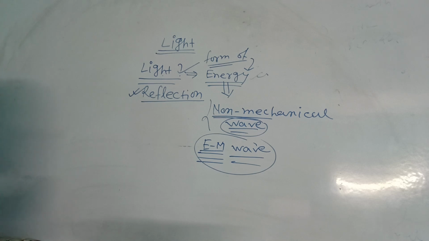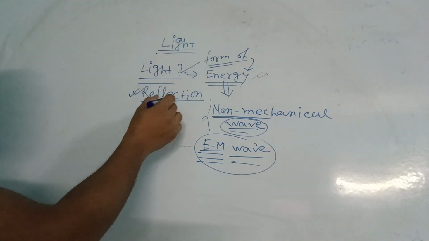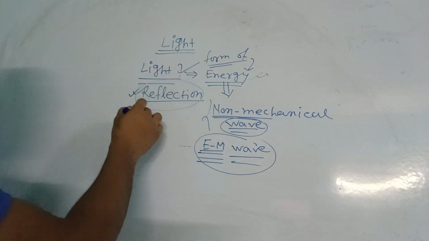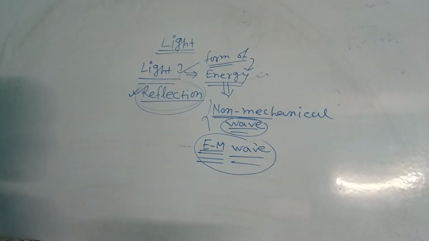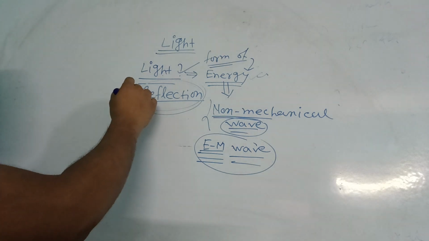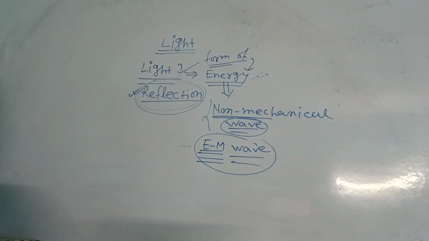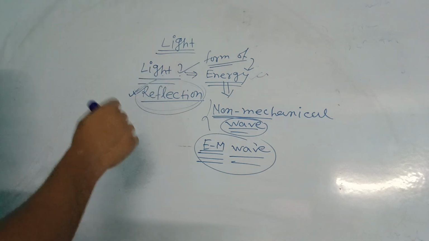We can see the object due to reflection. So what is reflection? This is one type of phenomenon. Other phenomena are scattering, polarization, diffraction, refraction. Reflection is one of the phenomena.